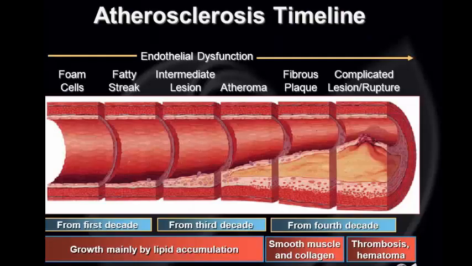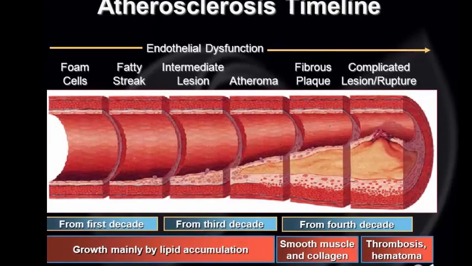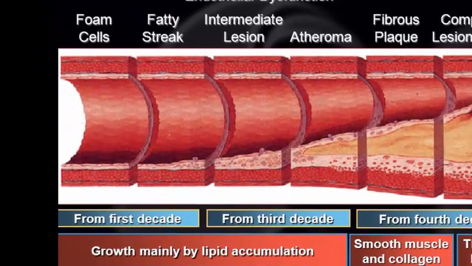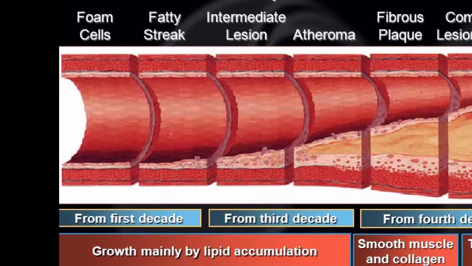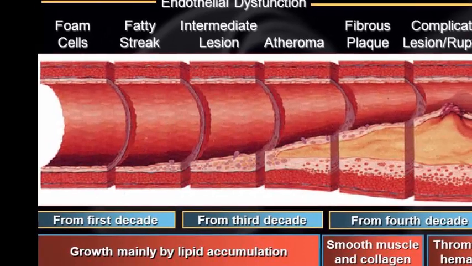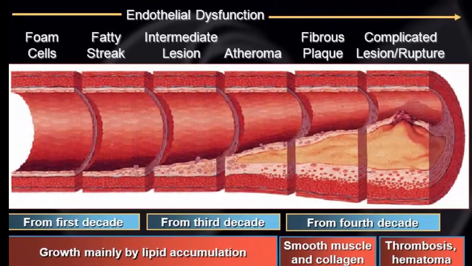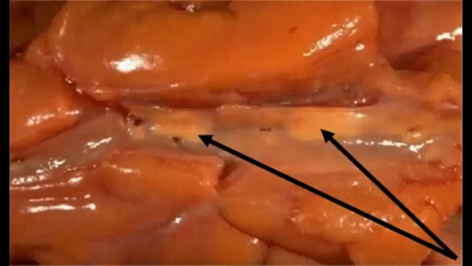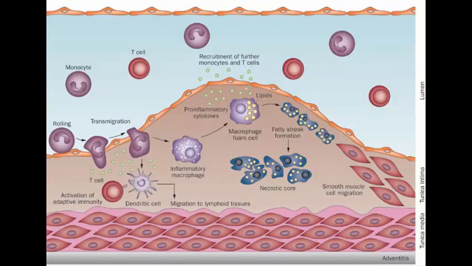Early atherosclerotic lesions have been found in the arteries of victims of accidental death in the second and third decades of life. Nevertheless, clinical manifestations often do not appear until the sixth, seventh or eighth decade. Early atherosclerosis is seen as fatty streaks. Fatty streaks tend to occur at sites of shear stress, such as bifurcations, and are associated with abnormal endothelial function.